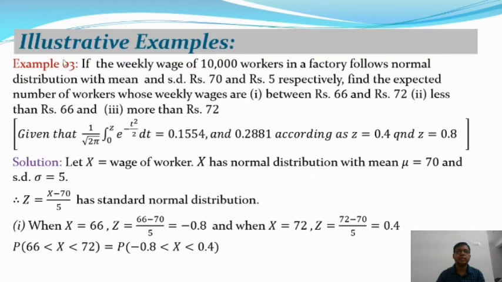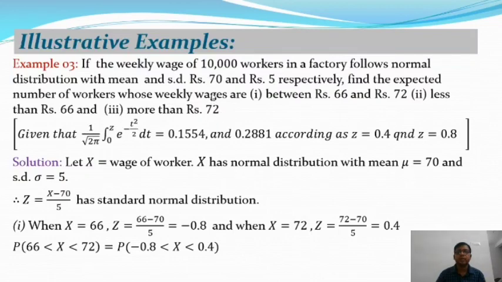So after that we will take one more example on the normal distribution. If the weekly wage of 10,000 workers in a factory follows a normal distribution with mean and standard deviation rupees 70 and rupees 5 respectively, find the expected number of workers whose weekly wage is between rupees 66 and 72. The second portion: less than rupees 66, and the third: more than rupees 72.